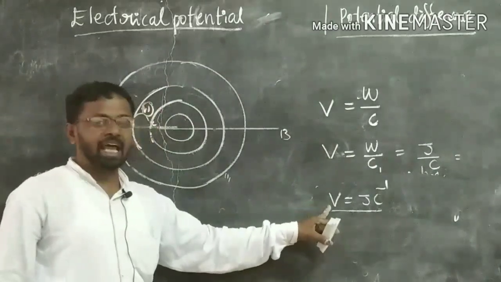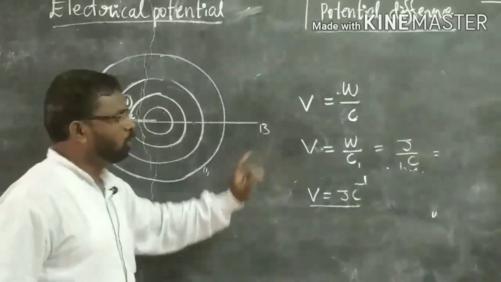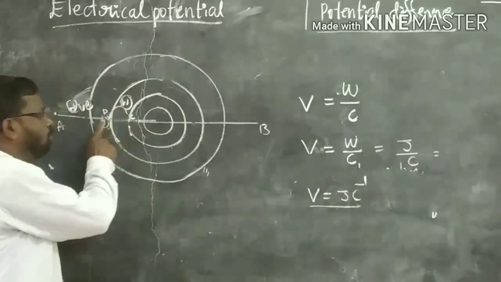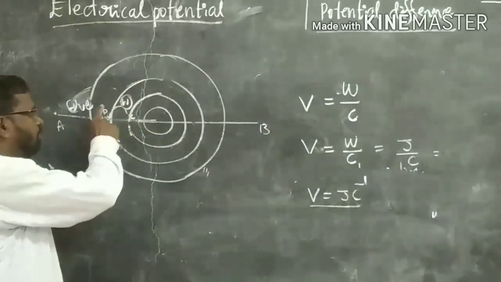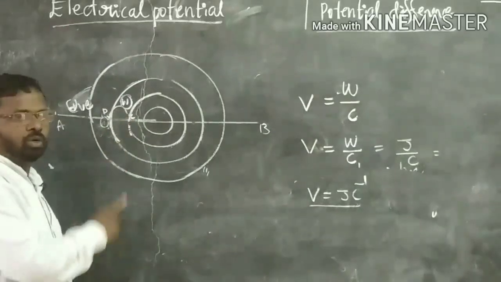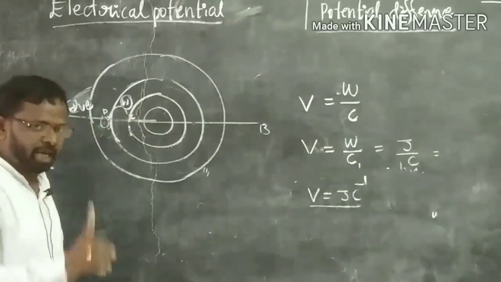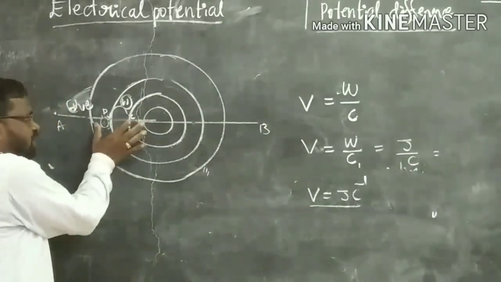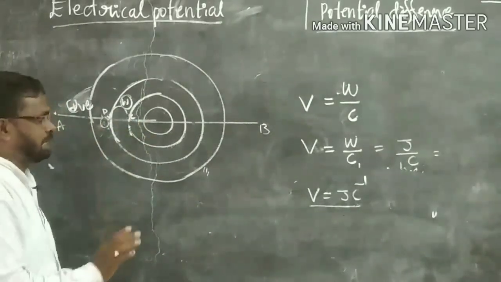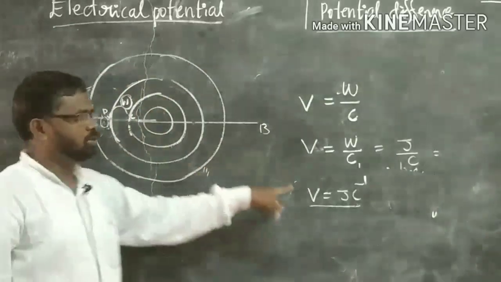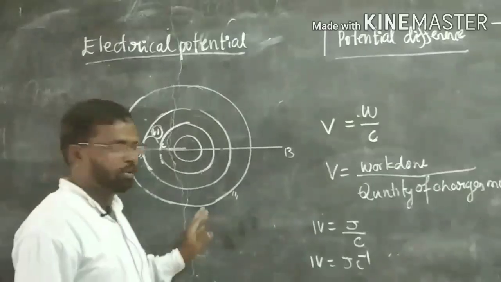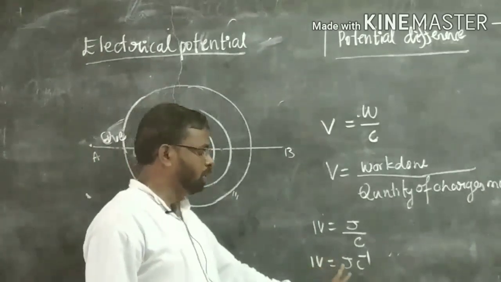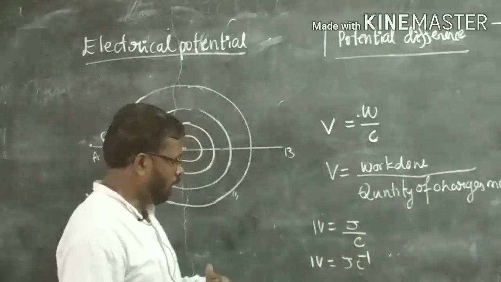So 1 volt can be defined as follows. 1 volt is nothing but if you bring 1 coulomb of charge from one place to another and 1 joule of work is done, then the difference between these two areas in the electric field is called 1 volt. So potential difference is volt. So 1 volt is equal to 1 joule per coulomb.